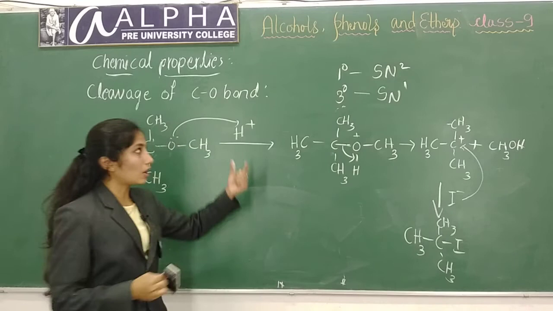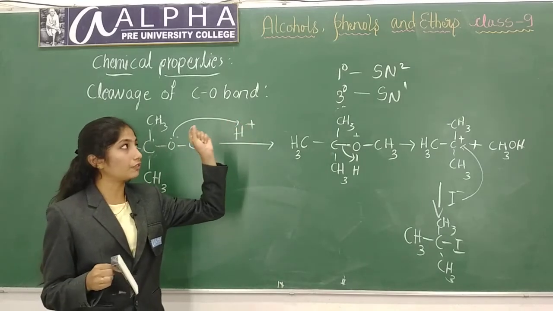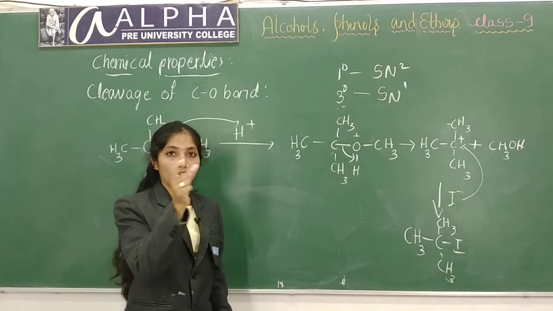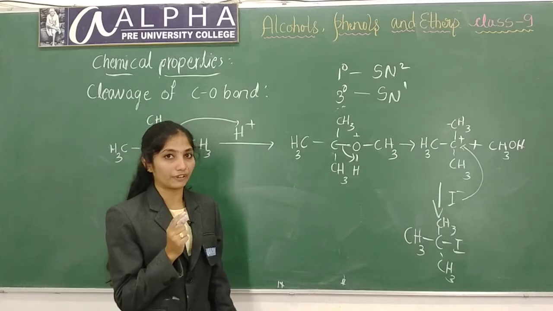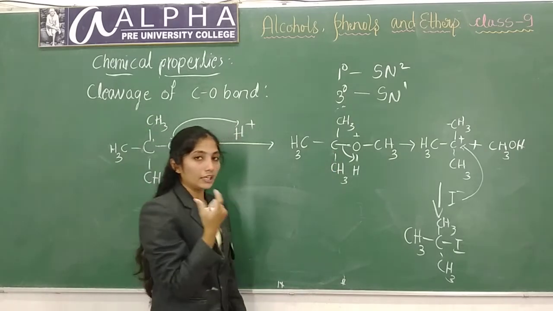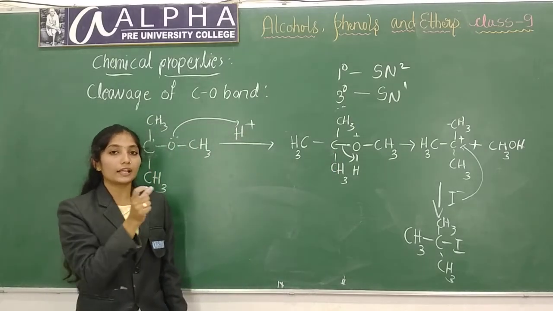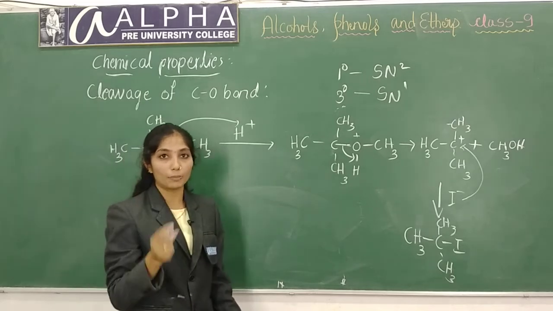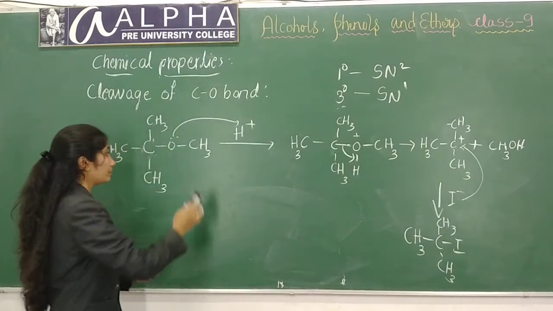In case of a primary alcohol, it will follow the SN2 mechanism and iodine will attach to the carbon of the alkyl group containing less number of carbon atoms. Here, if any alkyl group is tertiary, then the alkyl halide of that group will be formed. Hope you understood this.